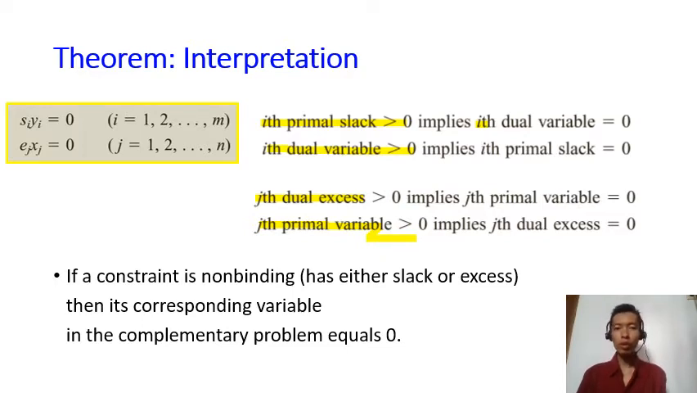We may also interpret this result like this. If a constraint is non-binding, so it has either slack or excess which is non-zero, that's why it is non-binding, then the corresponding variable in the complementary problem equals 0. So this is also how we may interpret complementary slackness.